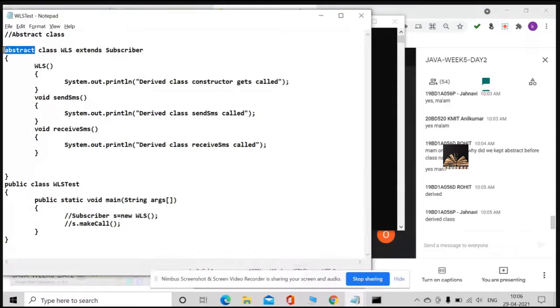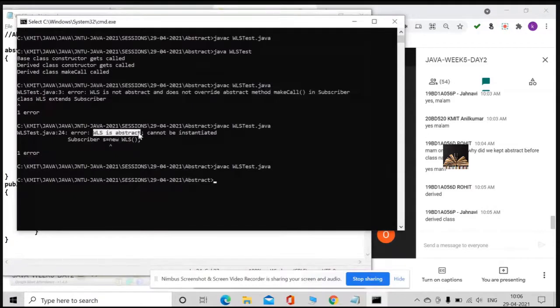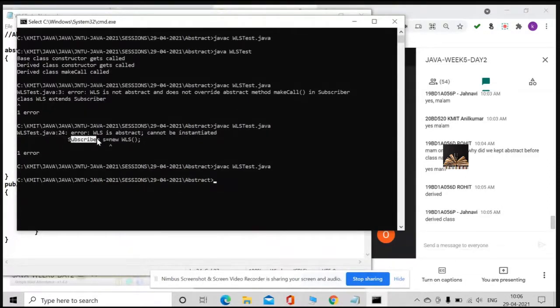Because now it is also empty. Now WLS is also empty. I cannot even instantiate the WLS. That's what the error shows. WLS is abstract. Hello, mister. You just declared WLS as abstract, but you are trying to instantiate it. You are trying to create an object. Is it not wrong? Yes or no? It cannot be instantiated. Understood, Rohit?